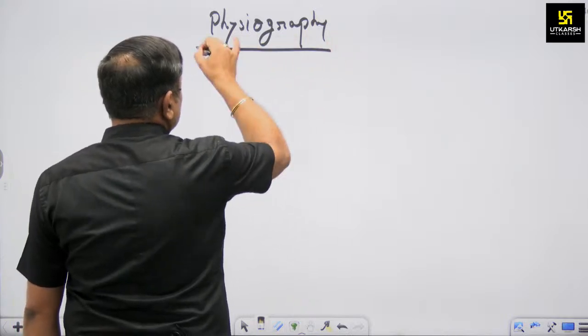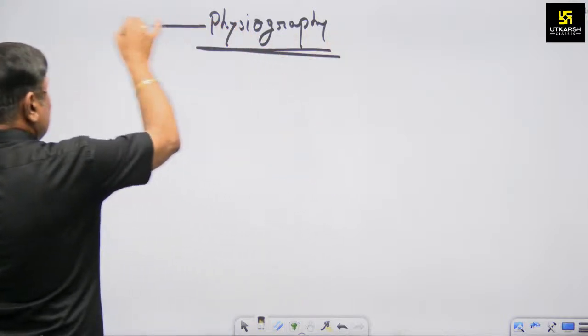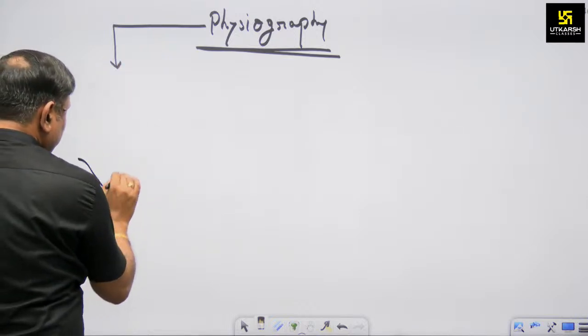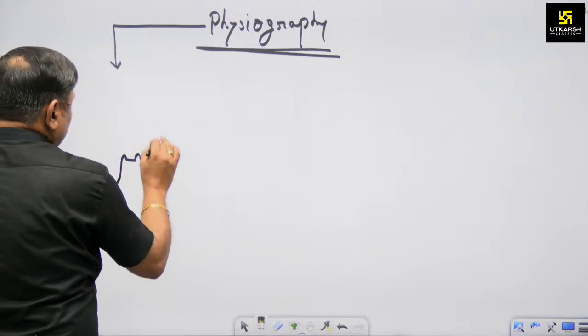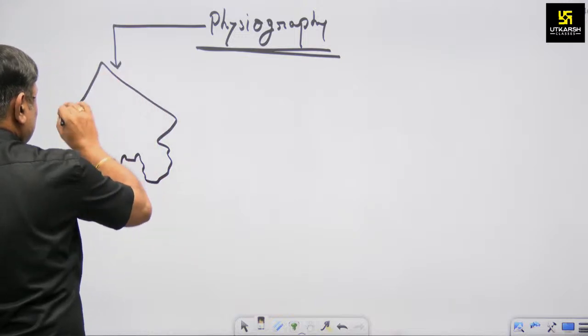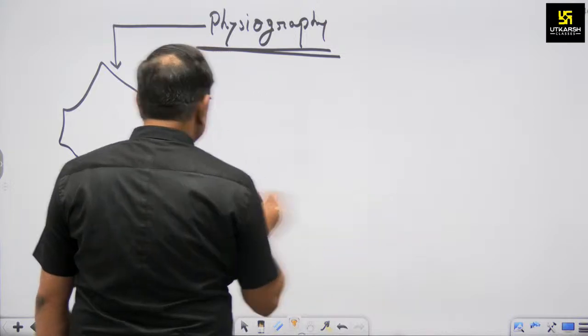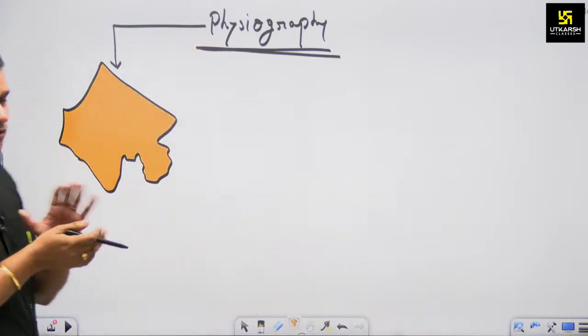What does physiography say? Physiography says that the land mass in which we have been residing is known as Rajasthan. Okay, so in which state have we been residing? We have been residing in Rajasthan.